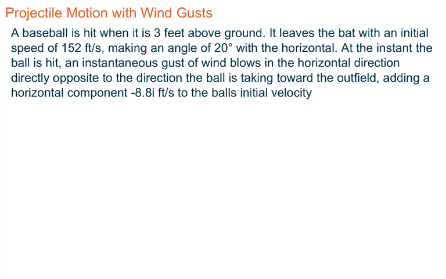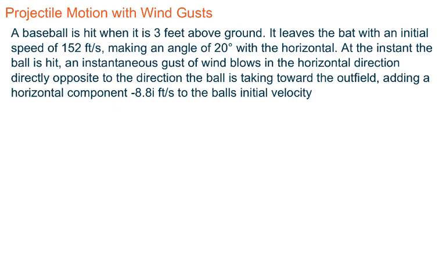In this problem, we're going to again look at projectile motion, but we're going to have this added complication of a wind gust. So for this example, we have a baseball, which is hit when it's 3 feet above ground. It leaves the bat with an initial speed of 152 feet per second, and it also makes a launch angle of 20 degrees with the horizontal. So that's my angle of elevation from the bat.